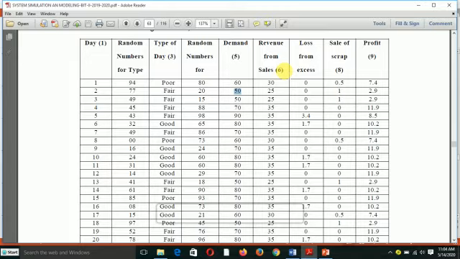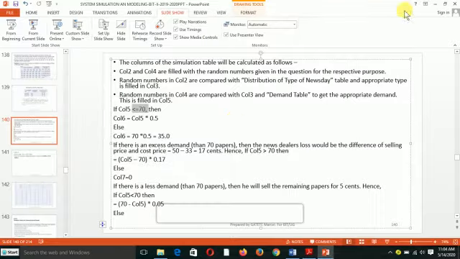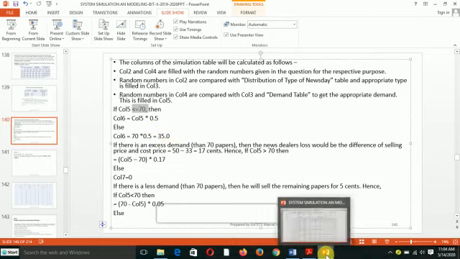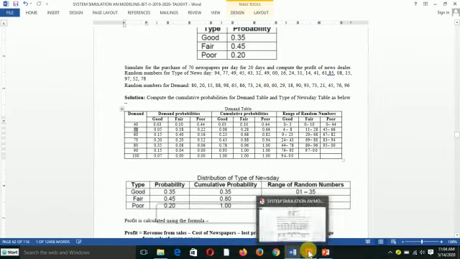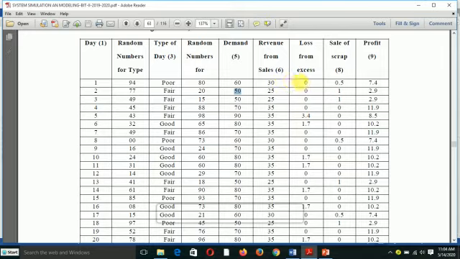This is the profit. The profit will be equal to what? The profit will be equal to column 5 multiplied by 0.5. It means the revenue here in column 6, which is 30, will be equal to column 5, the demand, multiplied by the price at which we are selling the newspaper.